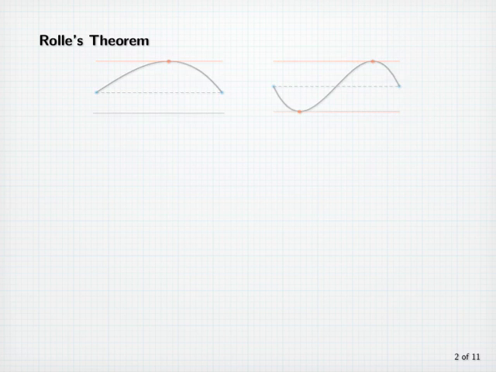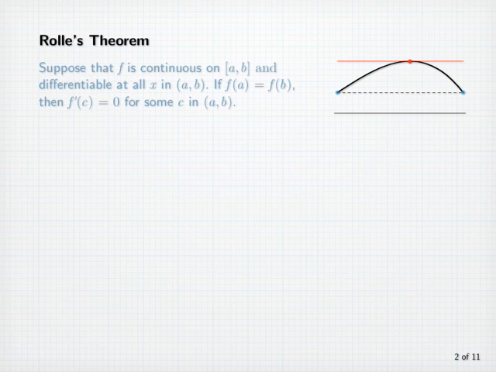Suppose that f is continuous on the closed interval [a, b], and differentiable at all x in the open interval (a, b). If f of a equals f of b, then f prime of c is equal to 0 for some c in the open interval (a, b).